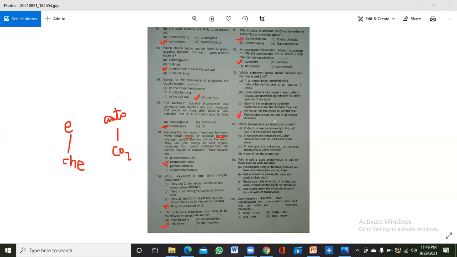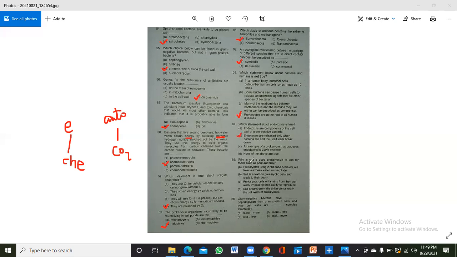Which statement about endotoxins is true? Okay, so endotoxins are a component of the cell wall of gram positive bacteria. Now it is not correct. Endotoxins are released only when bacteria die and their cell wall breaks down. Okay, so B is correct.